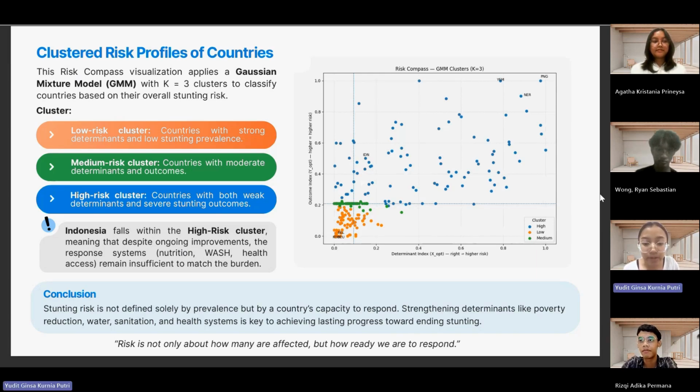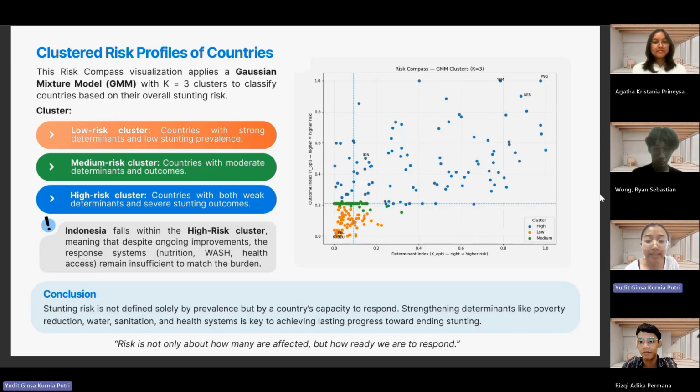We can see that Indonesia is in the high risk cluster. This means that even though Indonesia is working on improving poverty reduction, sanitation, and health access, the current response is still not strong enough to reduce stunting effectively.